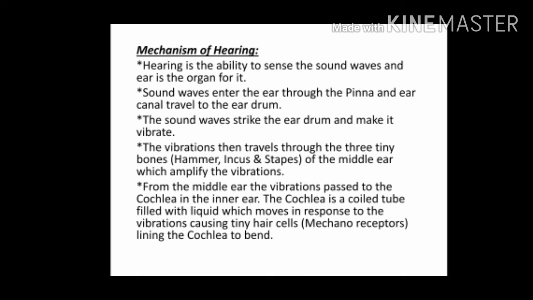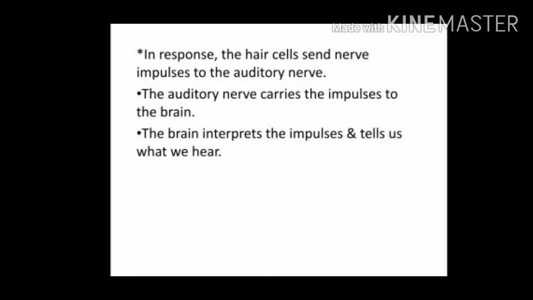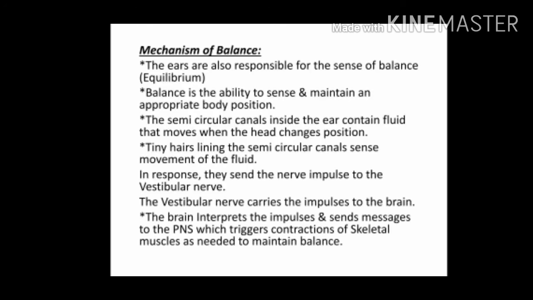The cochlea is a coiled tube filled with liquid which moves in response to the vibrations, causing tiny hair cells, known as mechanoreceptors, lining the cochlea to bend. In response, the hair cells send nerve impulses to the auditory nerve. The auditory nerve carries the impulses to the brain. The brain interprets the impulses and tells us what we hear.